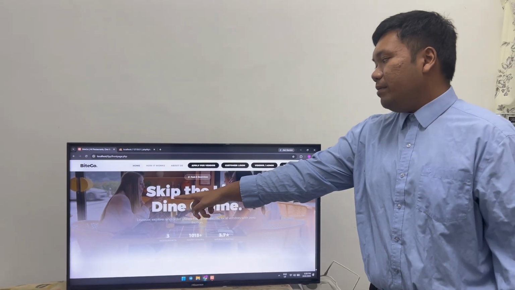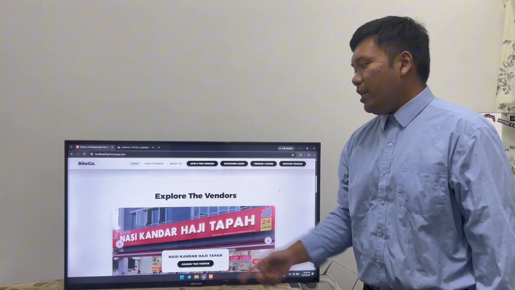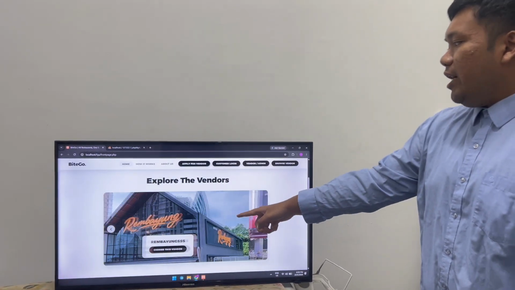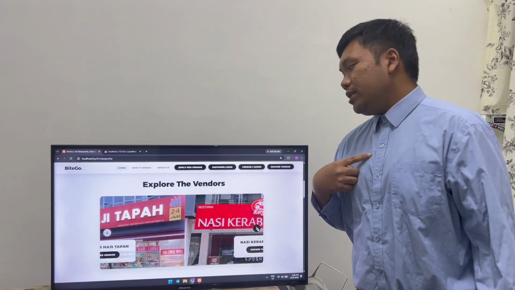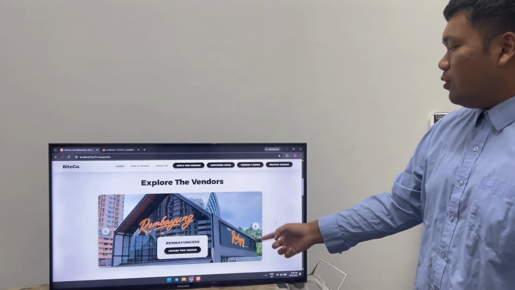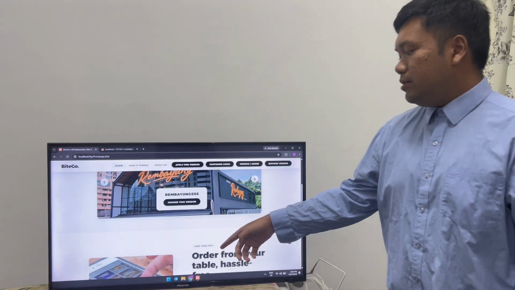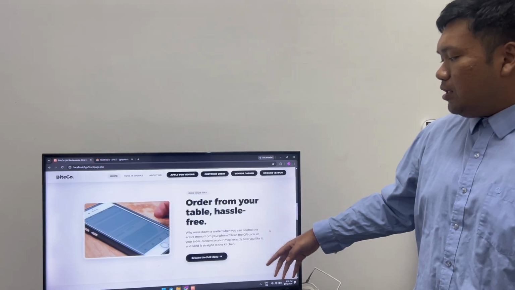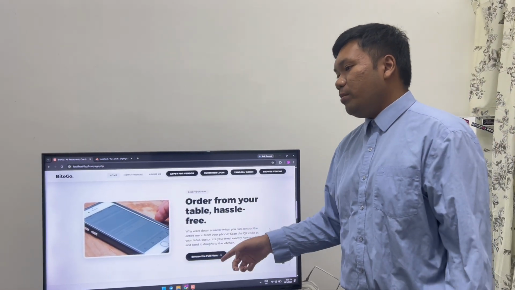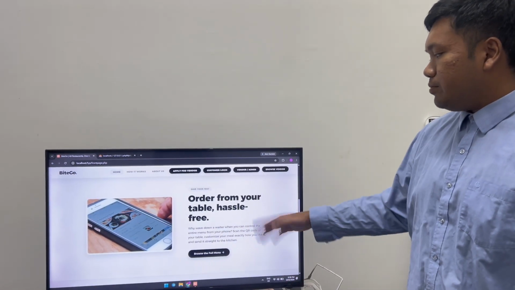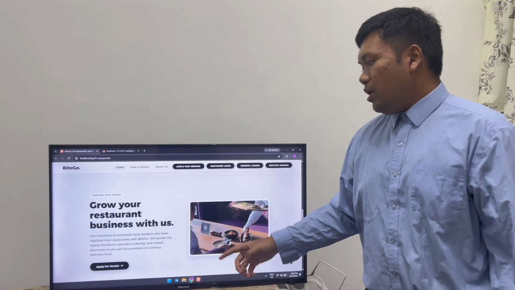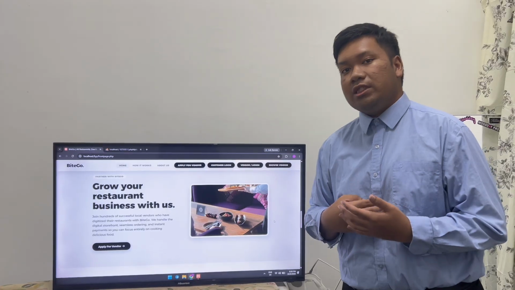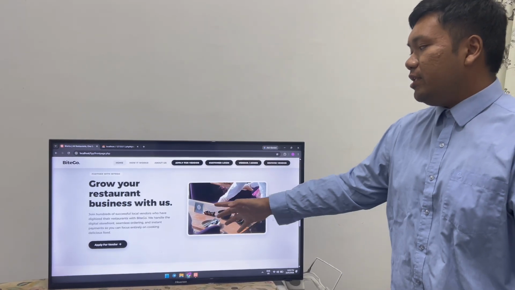So like Adib mentioned earlier, this is our tagline. So in the front page, the customer can explore the vendor that collab with us, like Nasi Kerabu Keramat, Lembayung, and Nasi Kandar. So this is like some information about our system, and the customer also can browse the full menu from this section. Also, for vendor that want to collab with us and using our system, they can apply from this section.